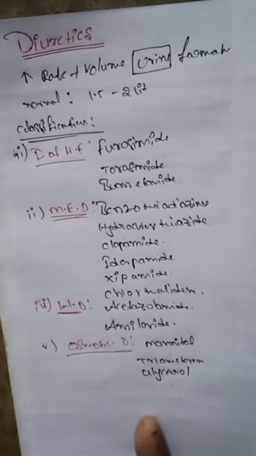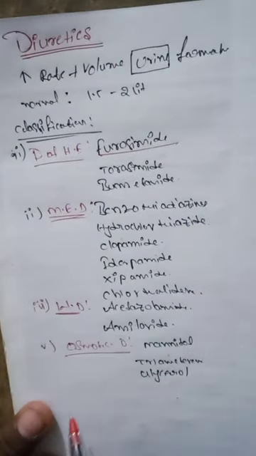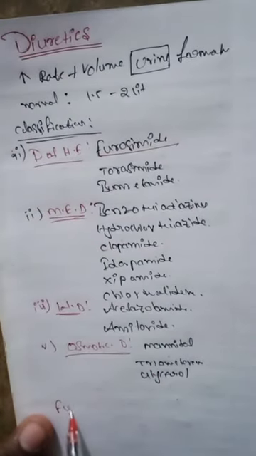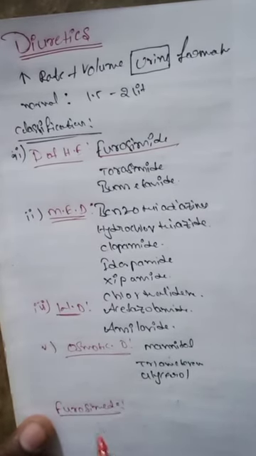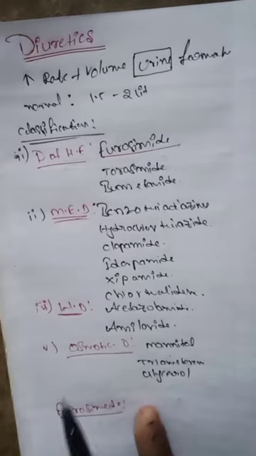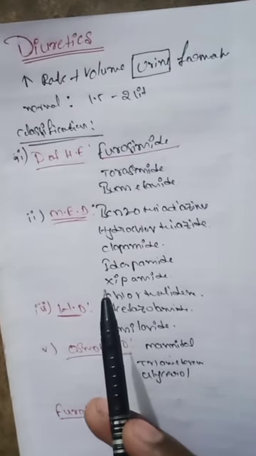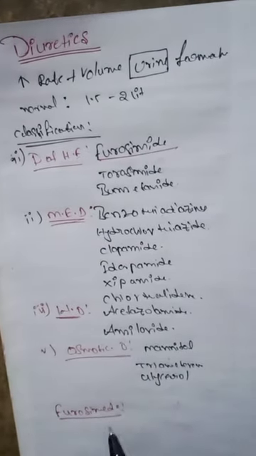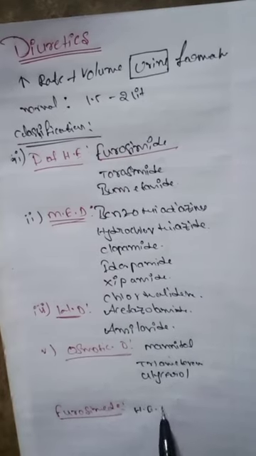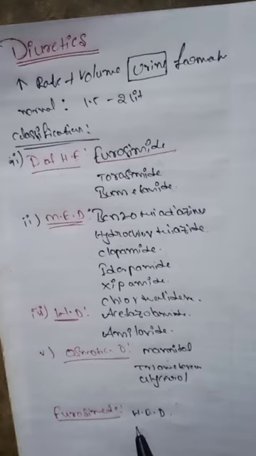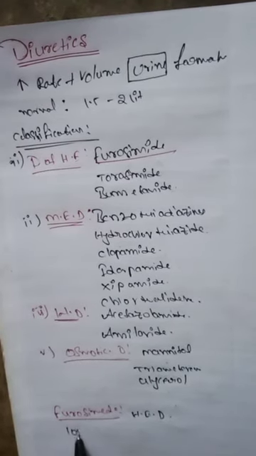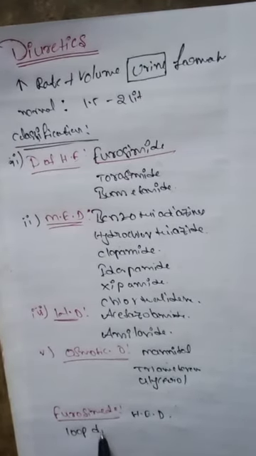So now we discuss the furosemide drug. Furosemide is a high efficacy diuretic, and it is also called a loop diuretic.